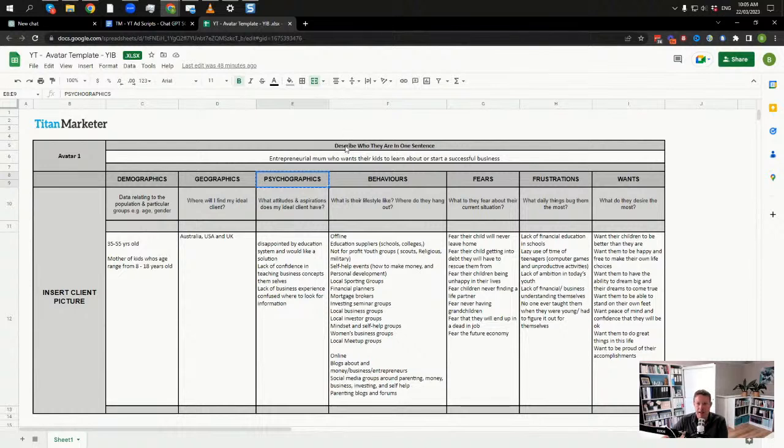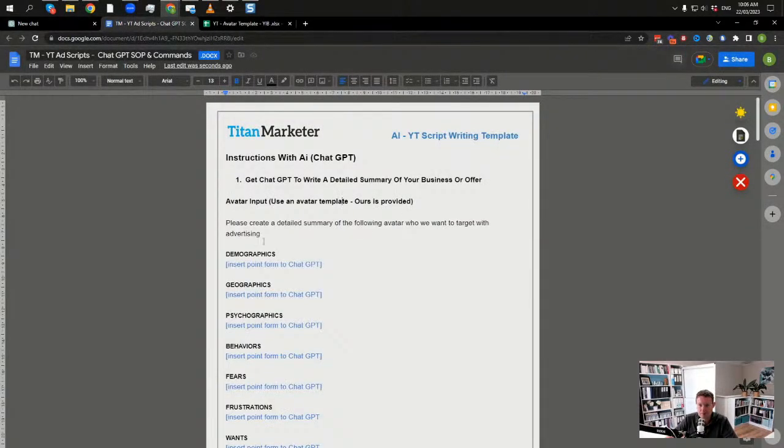Again, I'll give you this template if you'd like. One sentence. You should be able to suss out who it is that you want to target with one sentence. So: entrepreneurial mom who wants their kids to learn or start a successful business. Okay. Demographics. Who are they? Geographics. Where are they? What are they looking for? Behaviors, fears, frustrations, wants.